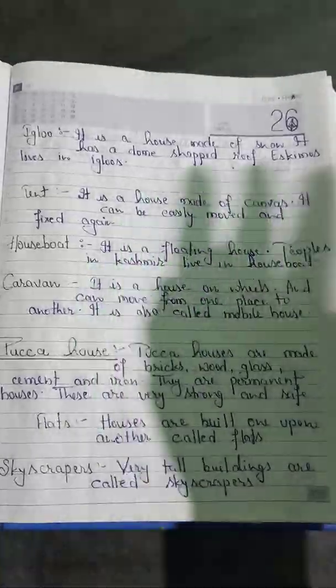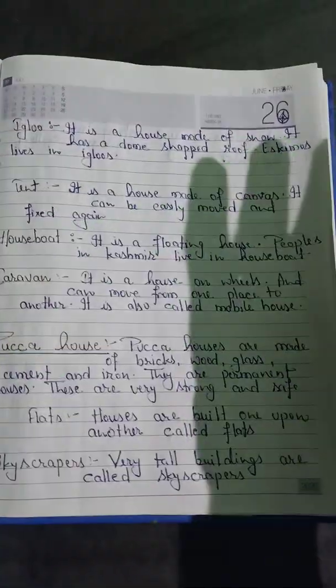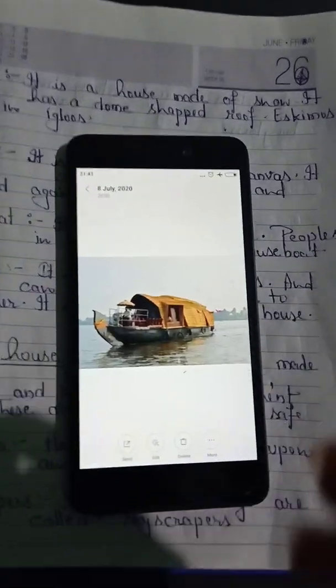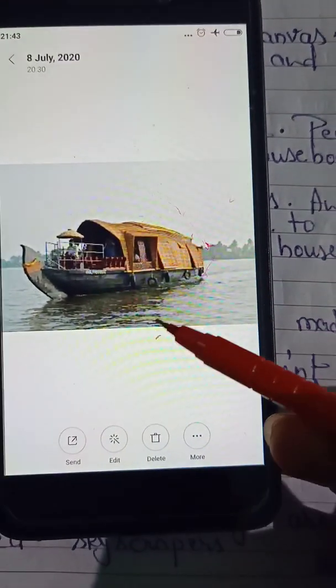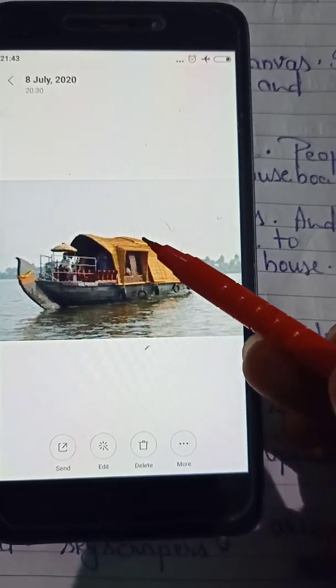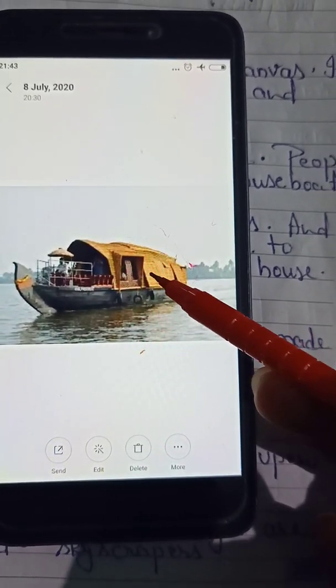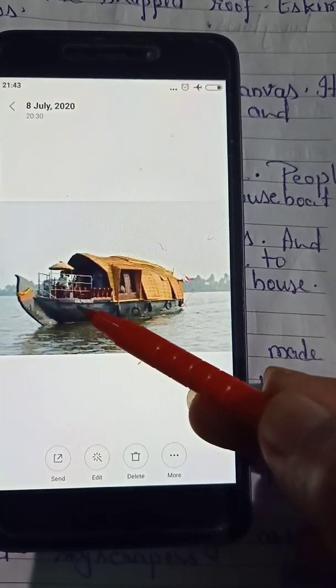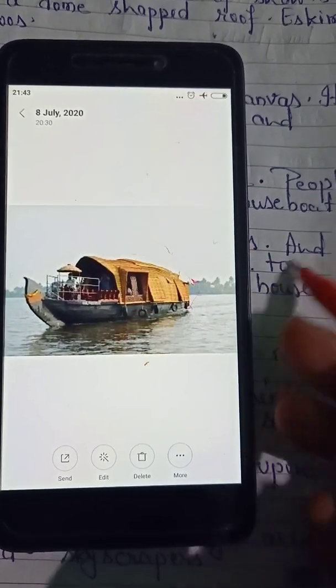The house which is made on the boat, that is called houseboat, and it is also made with the help of wood. You can see here, this is a boat, this is the water level, this is the boat, and this is the house which is made with the help of wood. It is called houseboat. Means a house which is made on the boat, that is called houseboat.